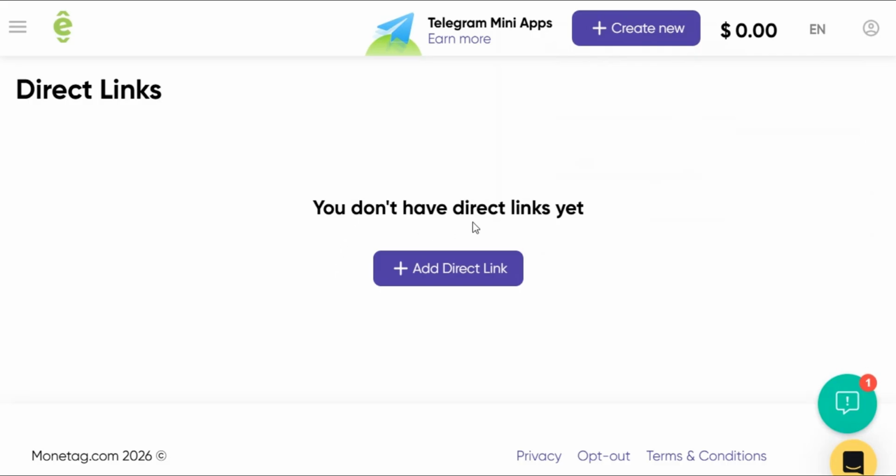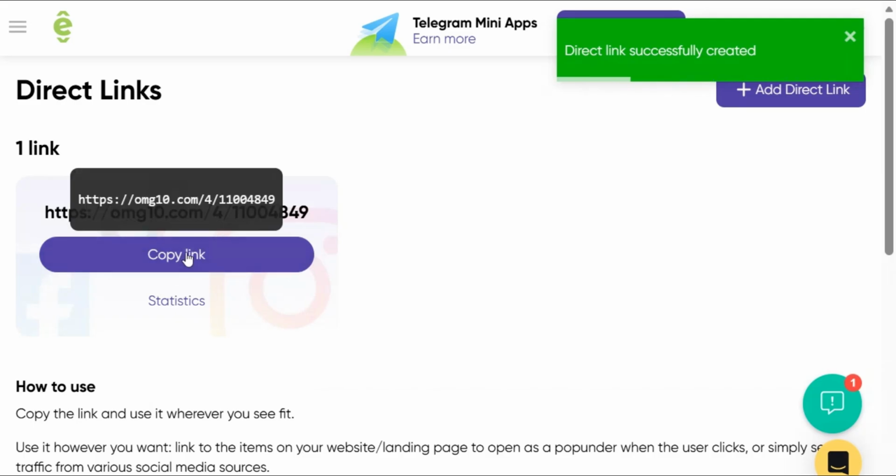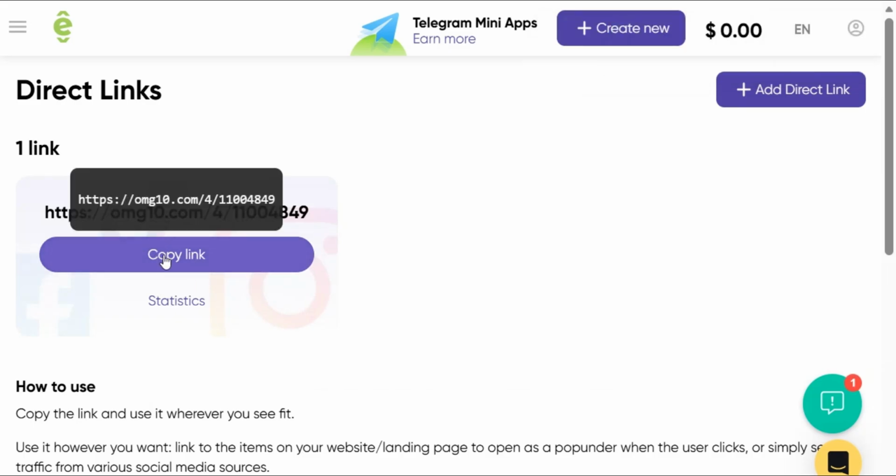Now as you can see, you don't have a direct link yet, so it will bring you to an interface like this. You say you don't have a direct link. Now you click on Add Direct Link. Now as you can see, this is my direct link. Right now they have given me a direct link. Now I can copy this link.